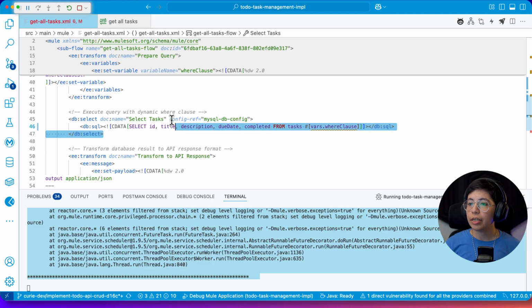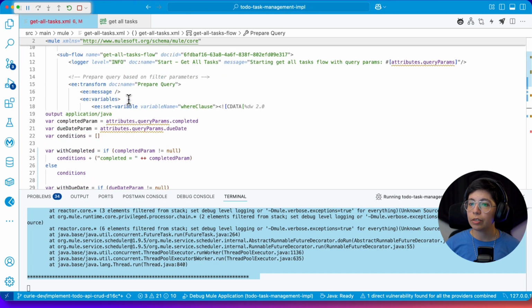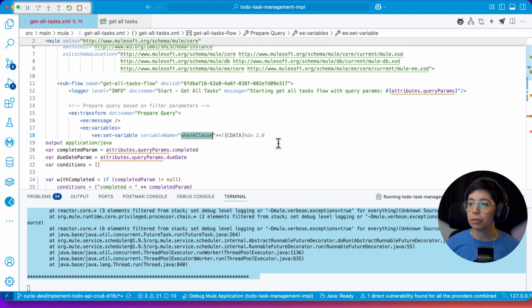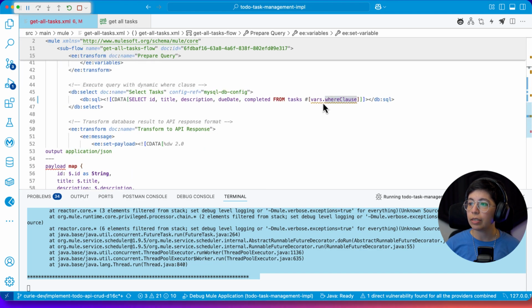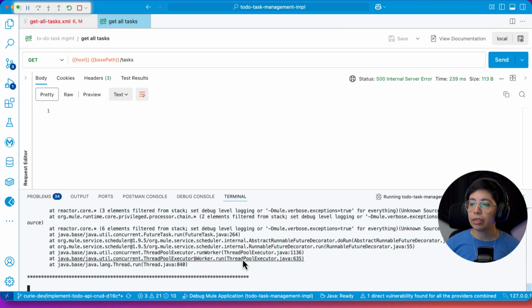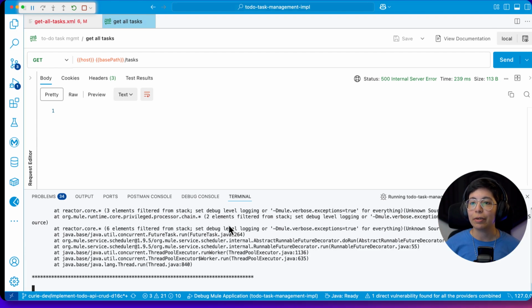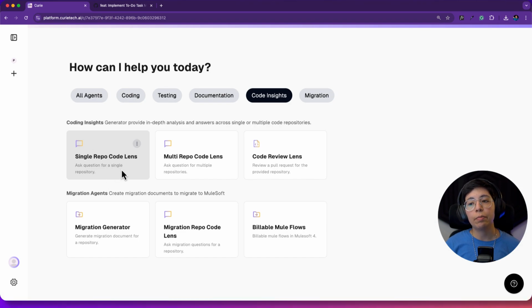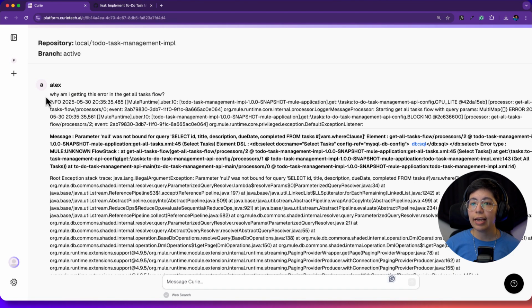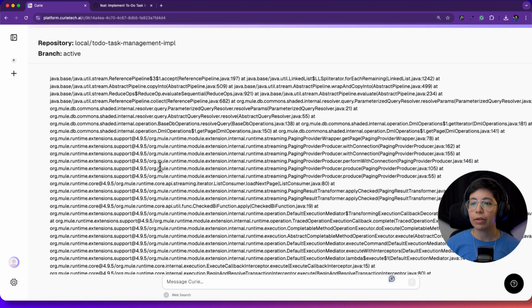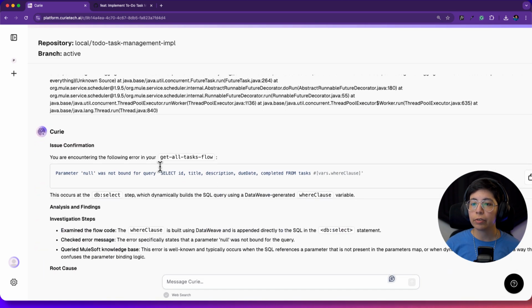So I did that change, which is here, because we are setting up the variable where clause from here. So this is what it's attempting to get. But when I try to do this again, I get another error. So I thought of another agent that can help us, and that is the single repo code lens, because you can ask questions from a single repo. So I went ahead and asked, why am I getting this error in the get all tasks flow? And I literally just copied and pasted whatever was on the terminal. It was really insightful, actually.